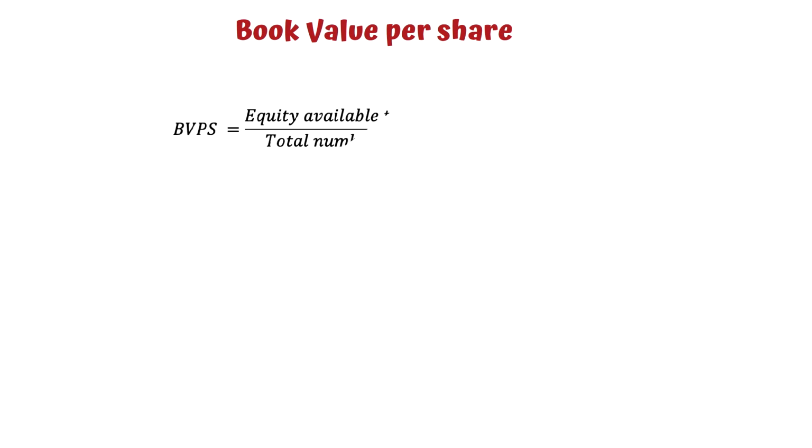Another factor is BVPS or book value per share, which is calculated as equity available to common shareholders divided by the total number of outstanding shares. In general, if the BVPS is greater than the current share price, then the stock is said to be undervalued and you can analyze further to invest in this share.